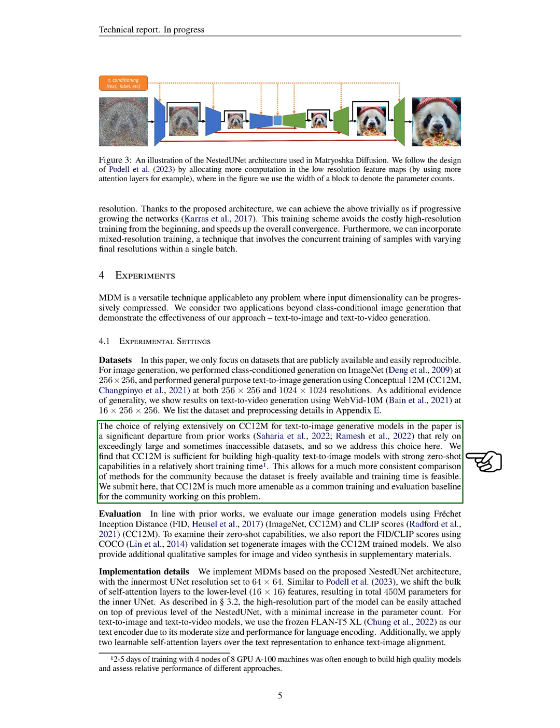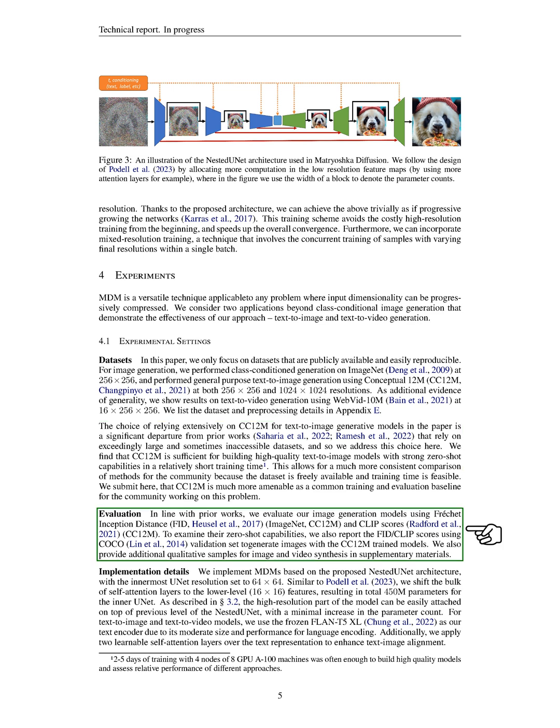We chose to use the Conceptual 12M dataset extensively for text-to-image generative models, which is a significant departure from previous works that relied on large and sometimes inaccessible datasets. We found that the Conceptual 12M dataset is sufficient for building high-quality text-to-image models with strong zero-shot capabilities in a relatively short training time. We evaluate our image generation models using the Frechet Inception Distance, FID, and CLIP scores. To examine their zero-shot capabilities, we also report the FID and CLIP scores using the COCO validation set to generate images with the models trained on the Conceptual 12M dataset.